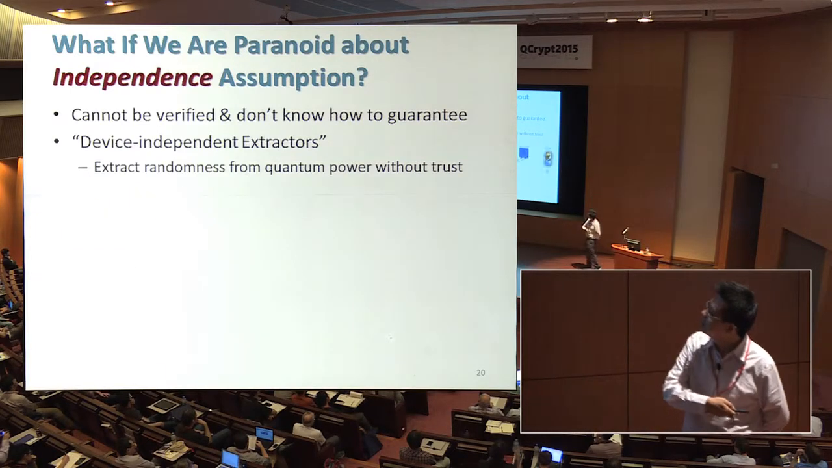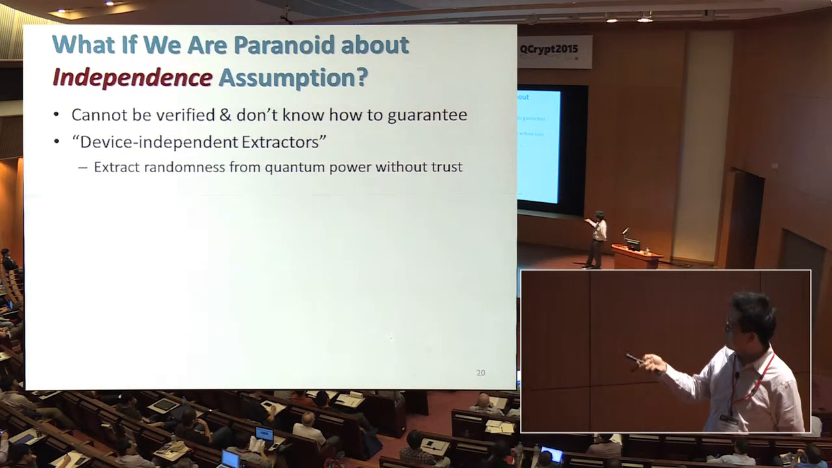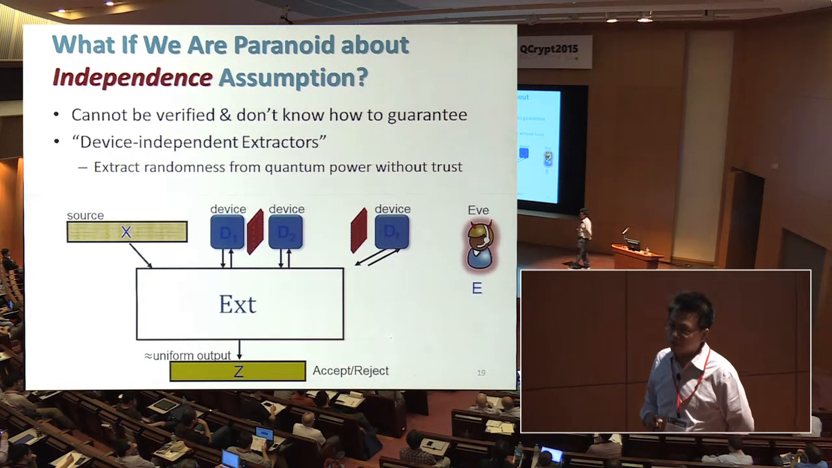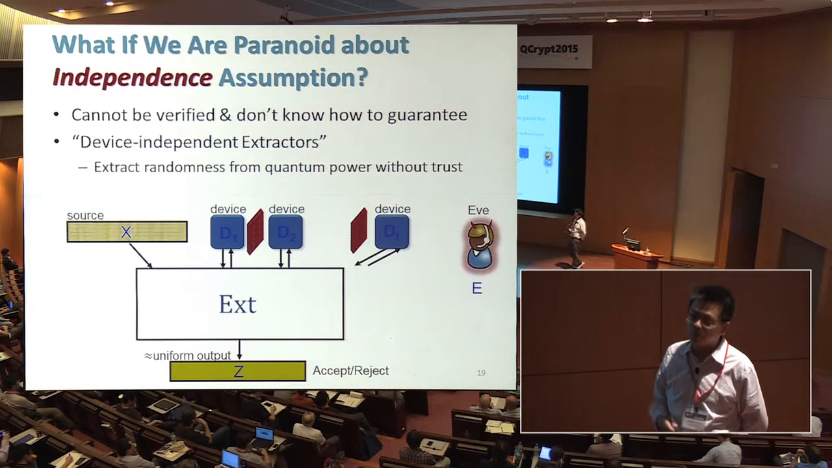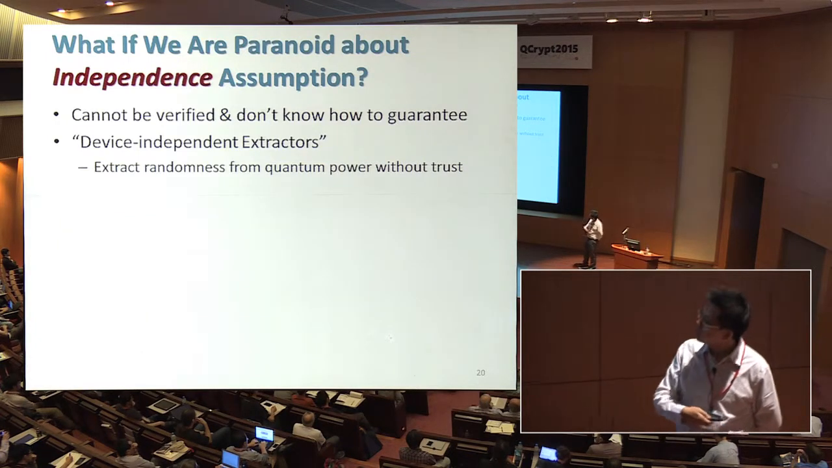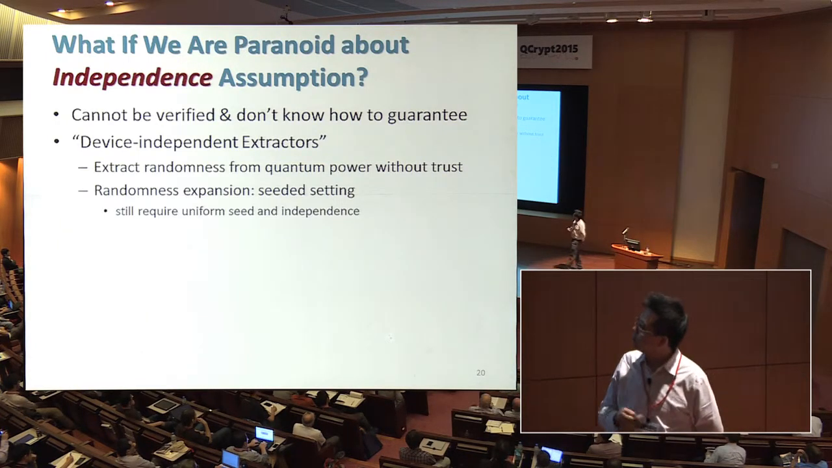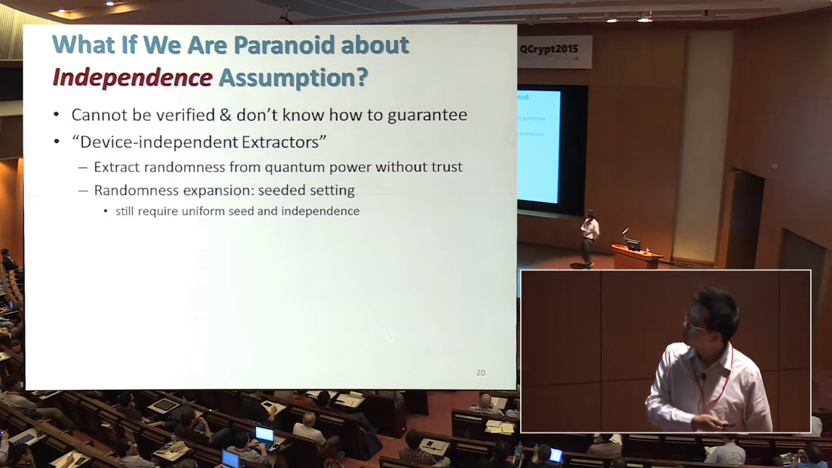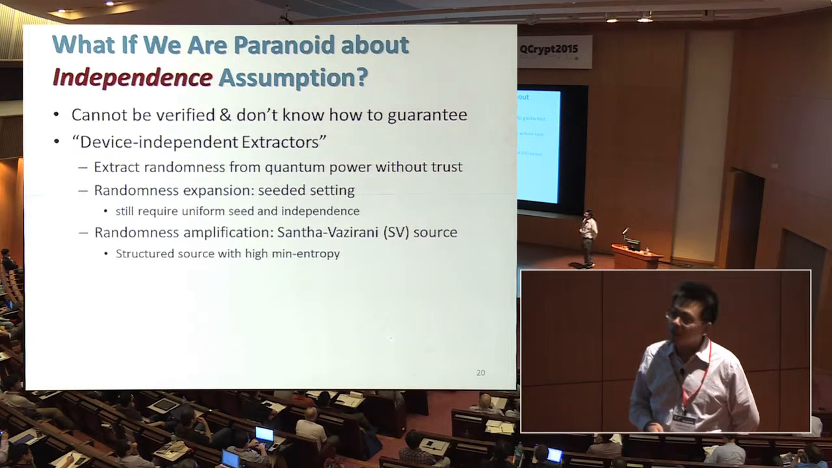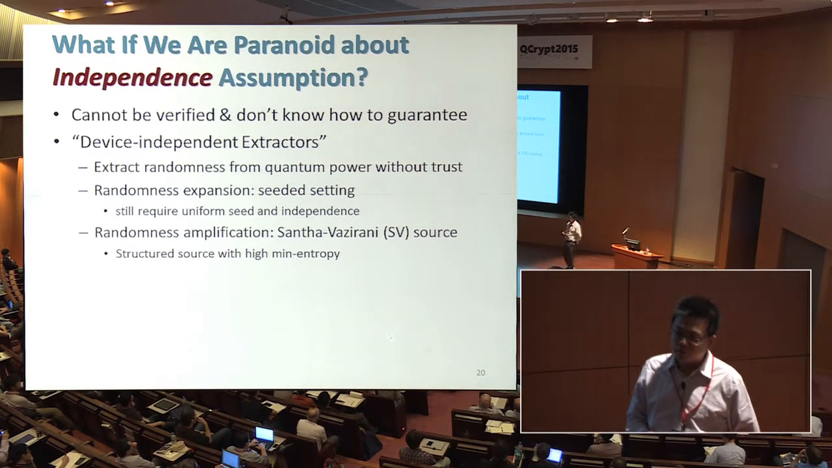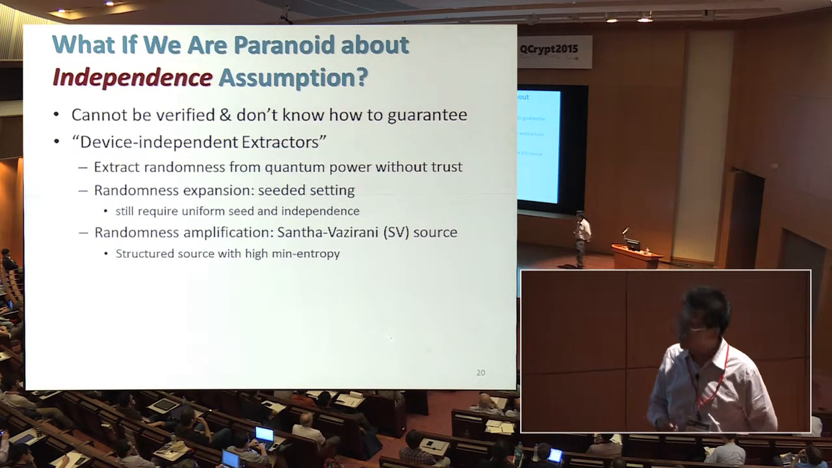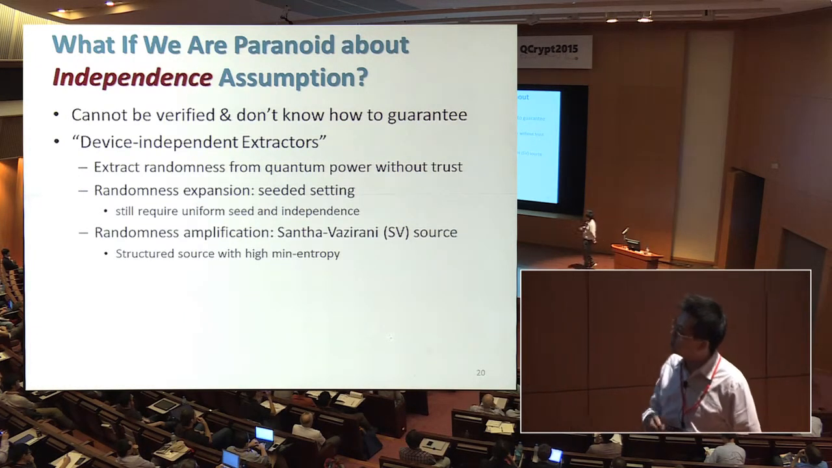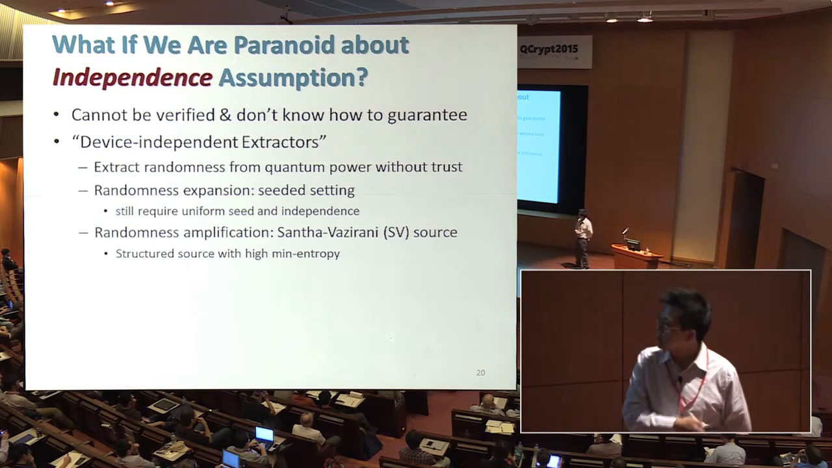Because in this device-independent framework, the extractor gets a bunch of untrusted devices as an extra resource to help randomness extraction. Very briefly, previous work on randomness expansion can be viewed as a seeded setting, so it still requires a uniform seed and independence. And the randomness amplification line of work focuses on physics motivation. So they model the weak source as a Santha-Vazirani source, which is structured and has high min-entropy.